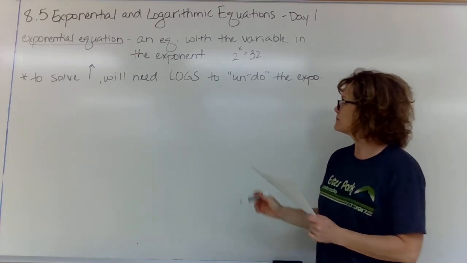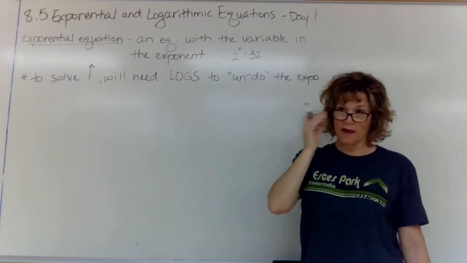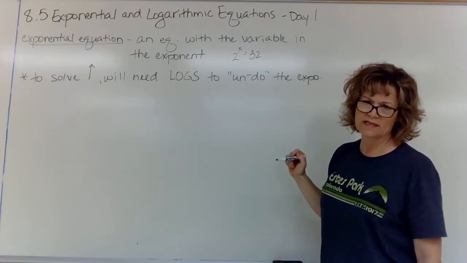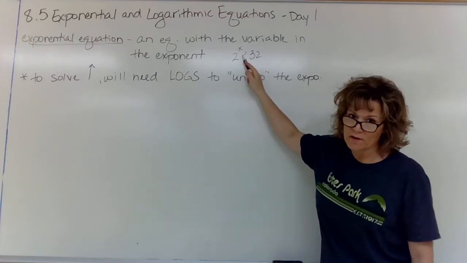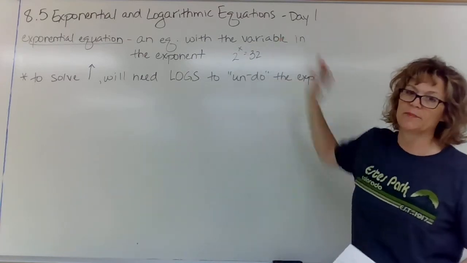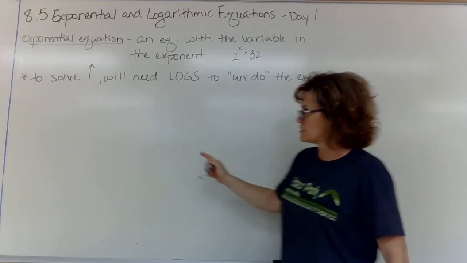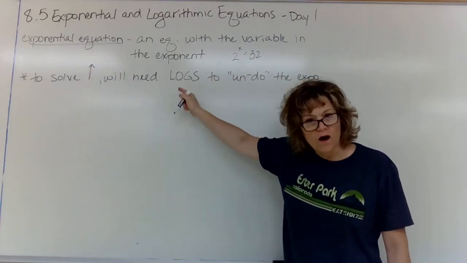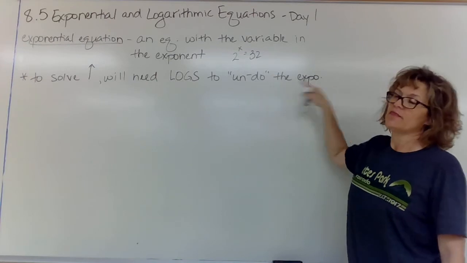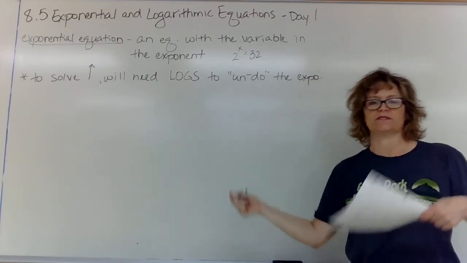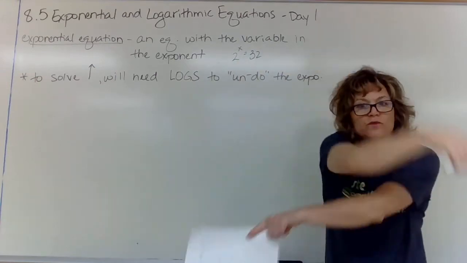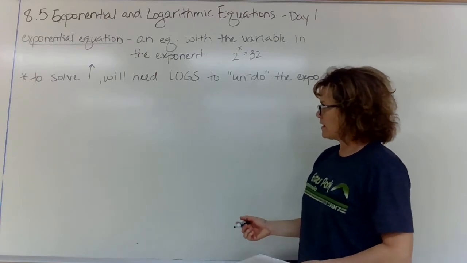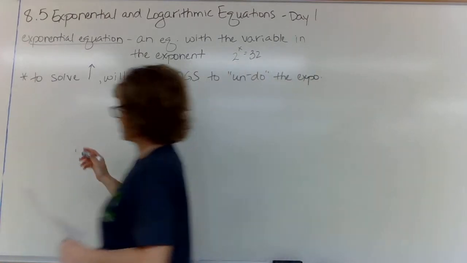Okay, the exponent, x, the thing we're looking for, is up in the exponent. Did I say that wrong? I said that wrong. The variable, the thing we're trying to solve for, is up in the exponent. Okay, so to solve this, when this happens, you need a log to undo the exponent. Logs and exponents are inverses. That's all that switch stuff we've done. Logs undo exponents. Okay, so I'm going to elaborate on this a little bit.